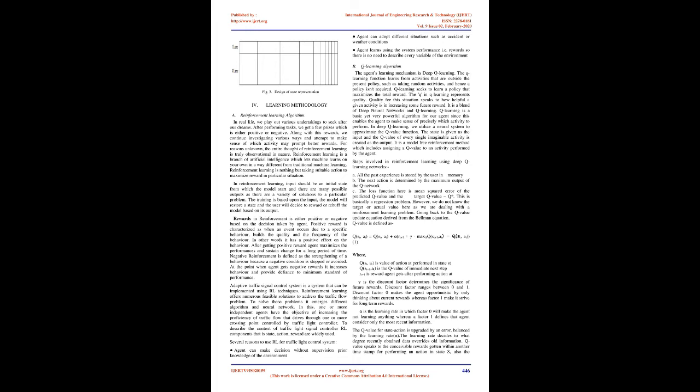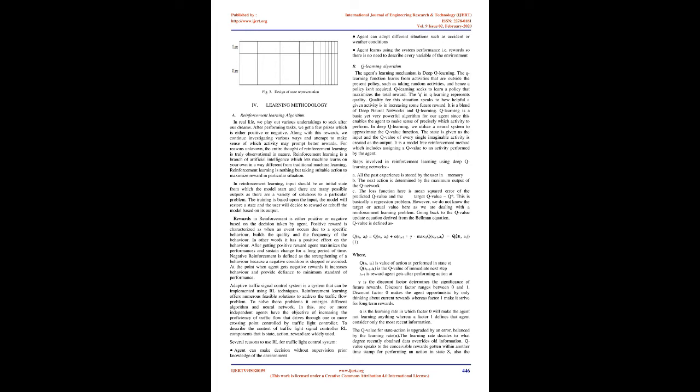Rewards, so there is no need to describe every variable of the environment. The Q-learning algorithm: the agent's learning mechanism is deep Q-learning. The Q-learning function learns from activities that are outside the present policy, such as taking random activities, and hence a policy isn't required. Q-learning seeks to learn a policy that maximizes the total reward.